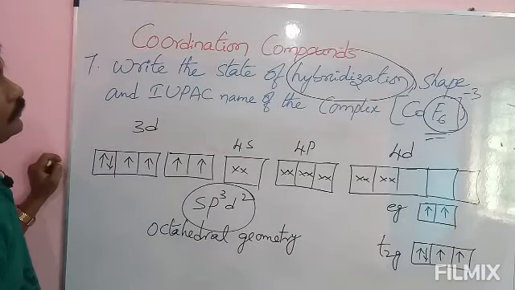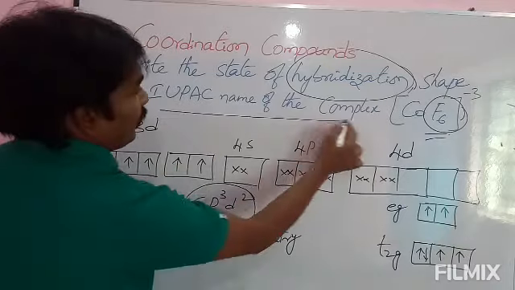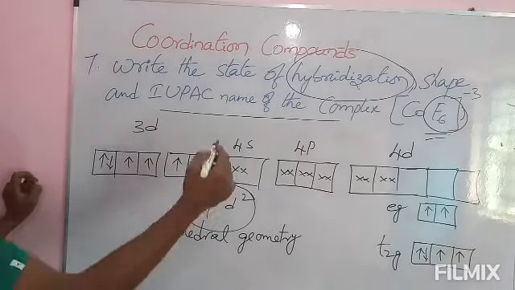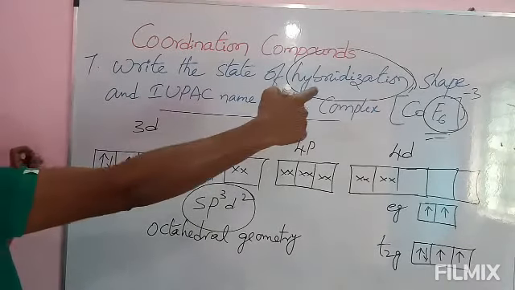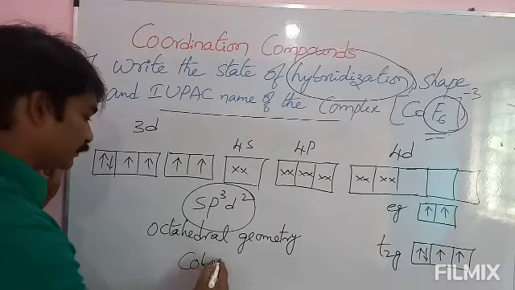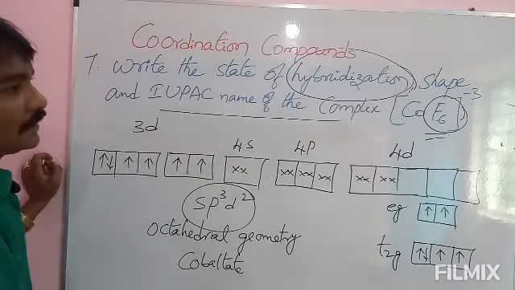And next one, they are asking for the IUPAC name of the complex. Cobalt is there in anion form, so it is cobaltate, and 6 fluorides are there.